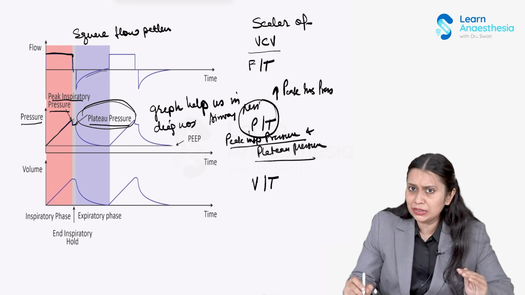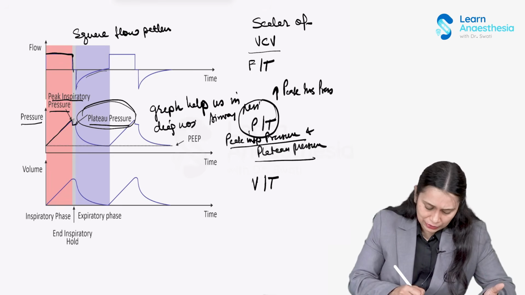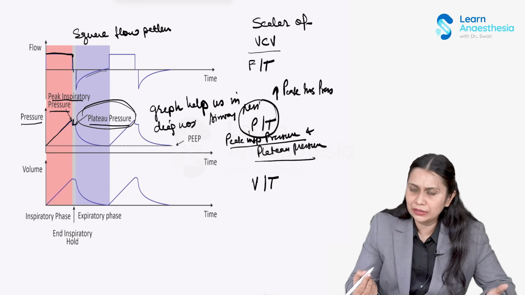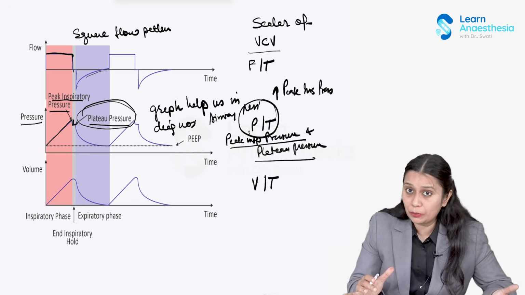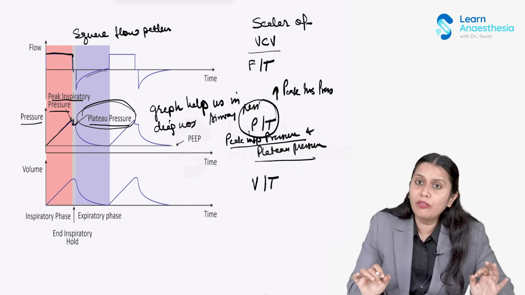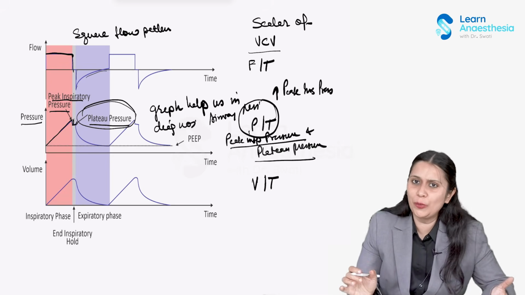That is, peak pressure is the plateau pressure plus the pressure in the airway, the conducting path. So the airway pressure is peak pressure minus plateau pressure. So we will be able to distinguish where the problem is. That is the beauty of your pressure time graph of volume control ventilation.